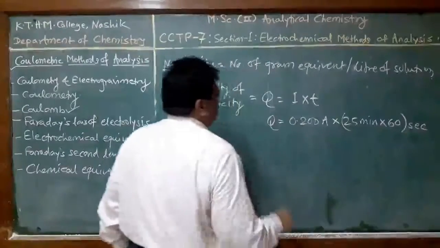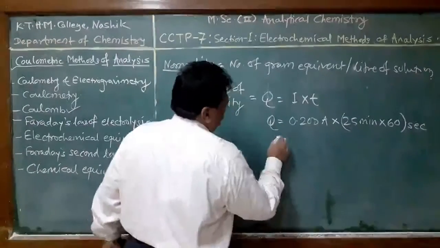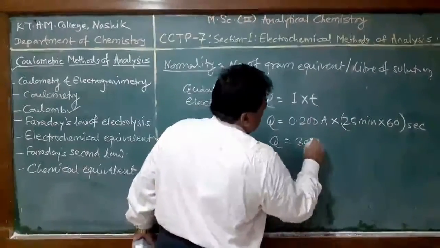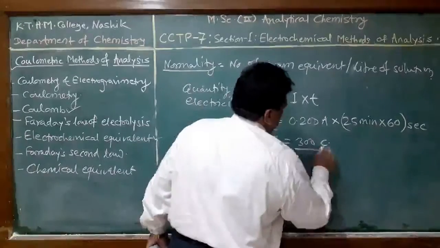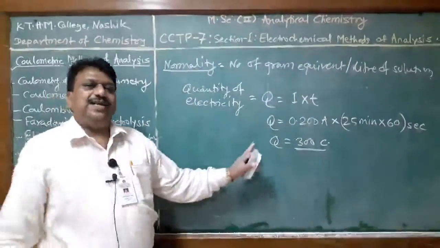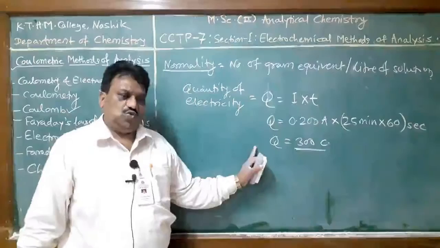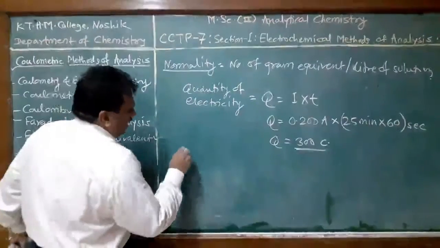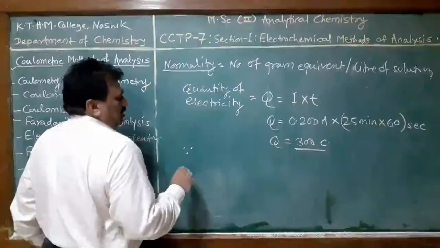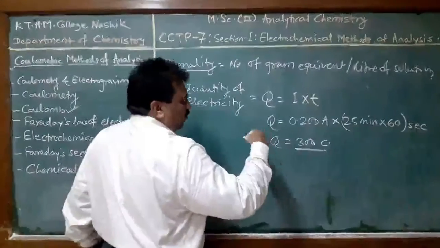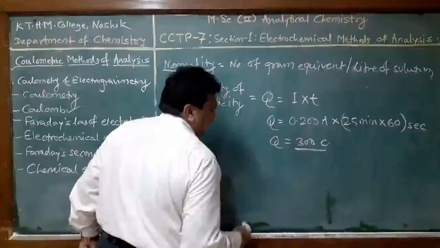And here Q is equal to 300 coulomb. The quantity of electricity is 300 coulomb. Therefore, we can find out how much potassium dichromate reacts with 300 coulomb.